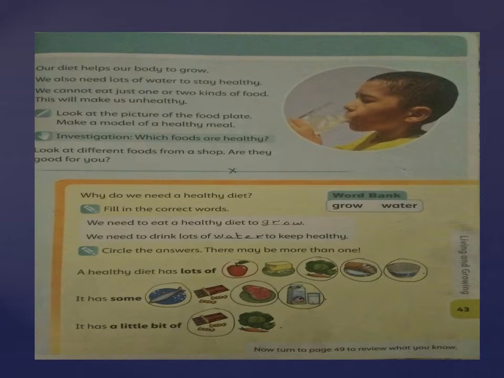Investigation. Which foods are healthy? Yes class, which foods are healthy we have discussed: fruits and vegetables are very healthy. Then bread and cereals are very healthy. And bread, you have to take the brown bread, don't take the white bread, that is not healthy. Then we have to drink milk, a lot of water, and if we want juice we have to drink healthy, fresh juice, and a very little portion of sugar and fats we have to take in our diet.